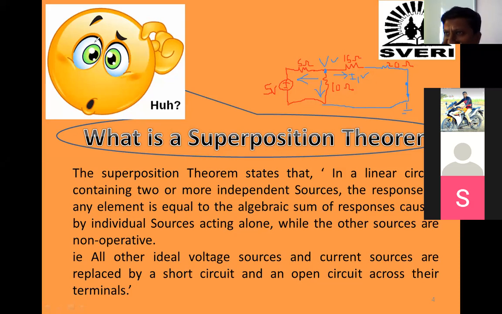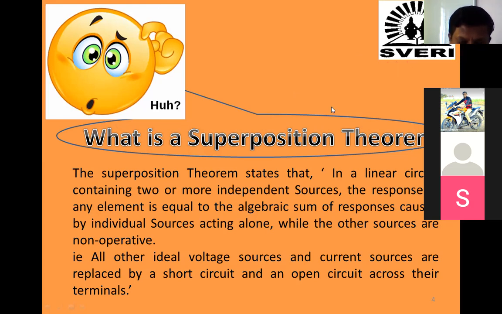The only conditions needed: the elements should be linear, all elements, and the circuit should consist of a minimum of 2 independent sources. Everything clear now? Yes, sir. So how to remember?